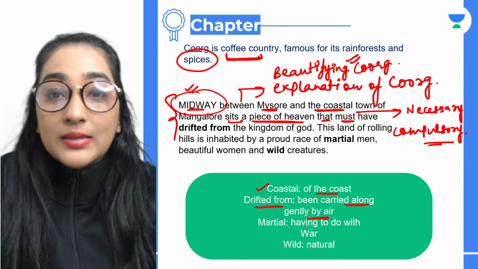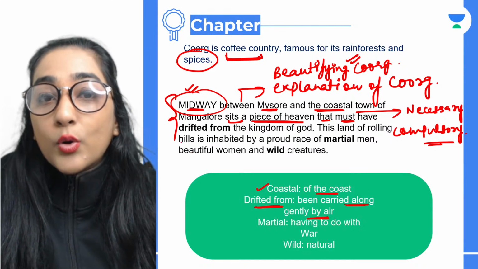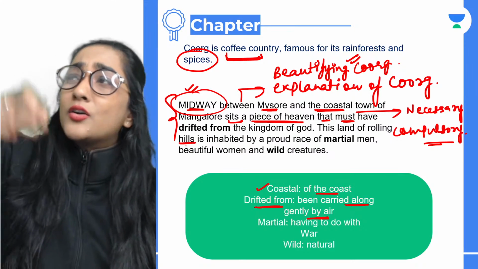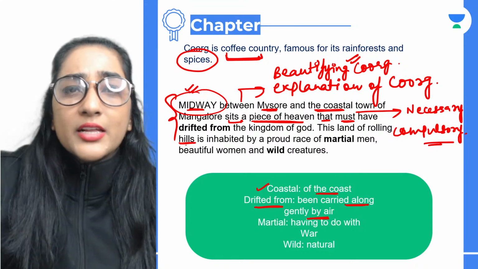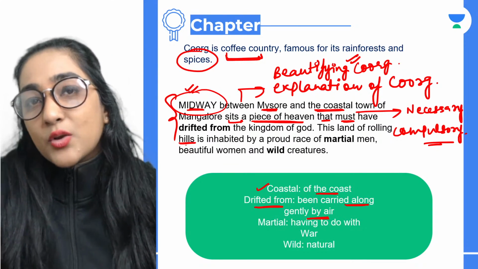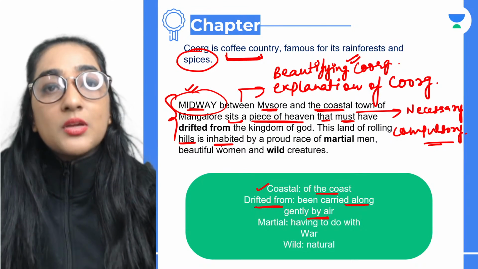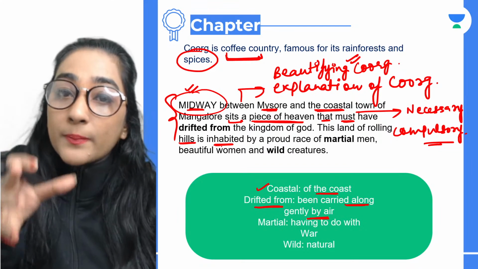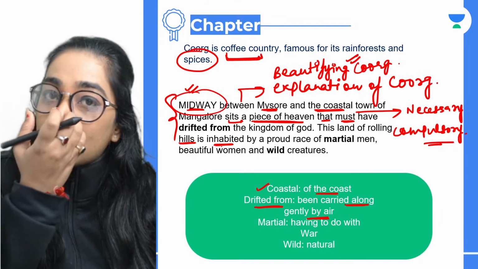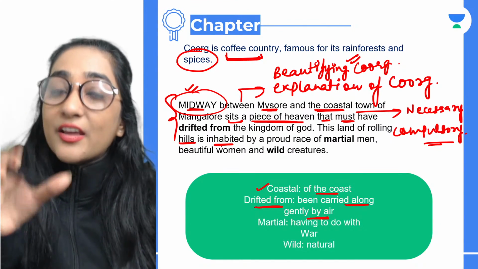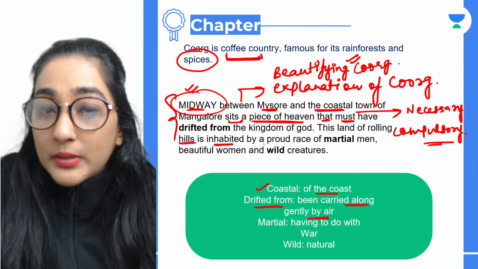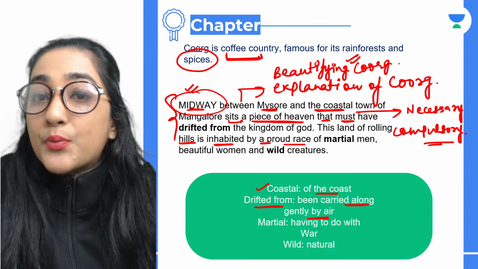And what is that? That is Coorg. This land of rolling hills. That means we have got a lot of hills there. Rolling hills means that it is just filled with hills and the mountains. Is inhabited. That basically means there are a lot of people who are living there. Inhabited basically means lived. There lived a lot of people, and they are basically a proud race.